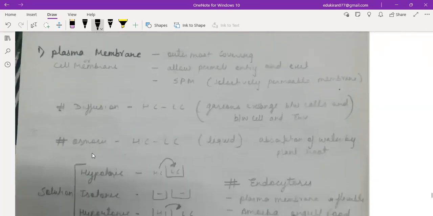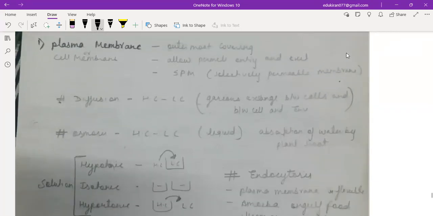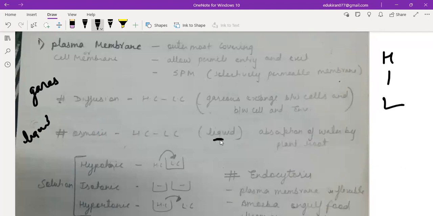We also did one term which is called diffusion. It is basically movement from higher concentration to lower concentration. And remember one thing, it's the gaseous exchange between the cell and environment. So diffusion is basically for gases. But when you transfer liquid, that is known as osmosis. A very minor difference. So osmosis is similarly from higher concentration to lower concentration, but it is for the liquid.